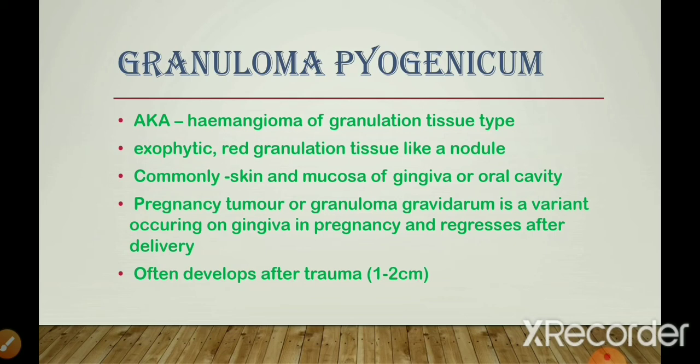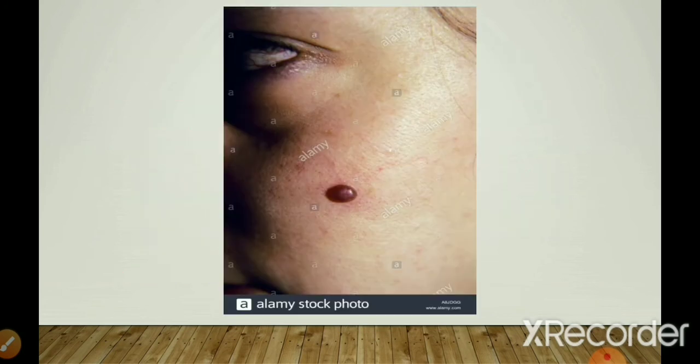Pregnancy tumor or granuloma gravidarum is a variant occurring on the gingiva in pregnancy, and it generally regresses after delivery. It often develops after trauma and is around 1 to 2 centimeters in diameter. So this is an example where you can see a small red lobule-like nodule present on the skin, generally occurring due to trauma.